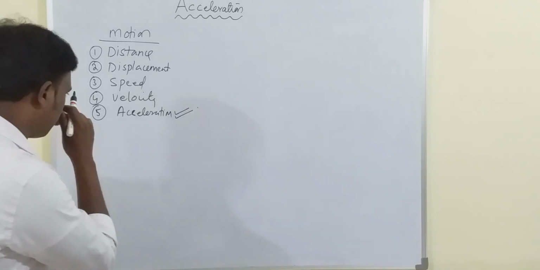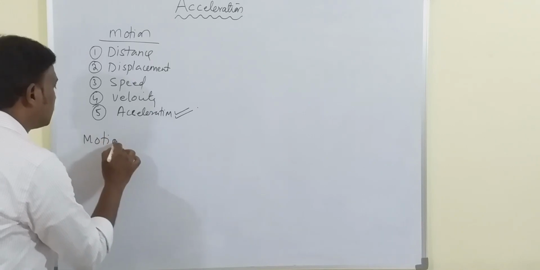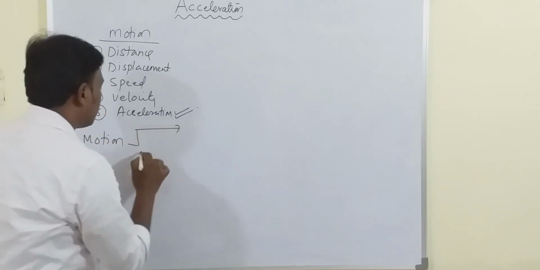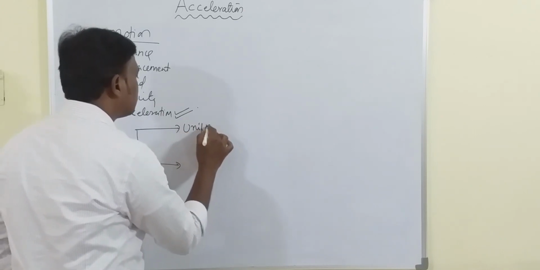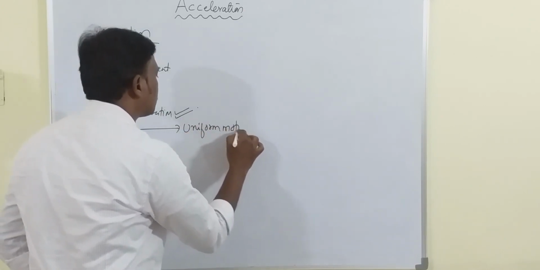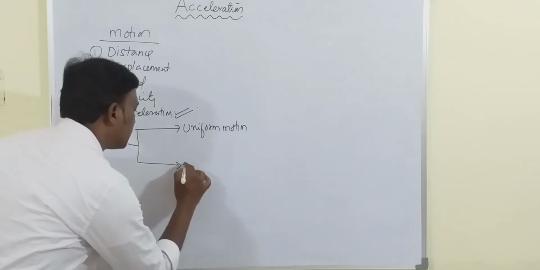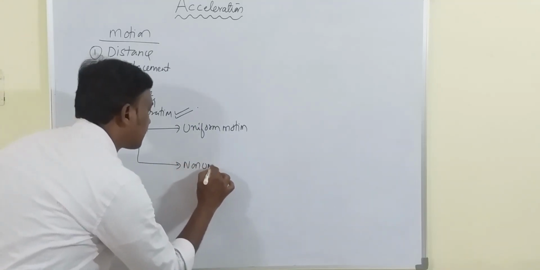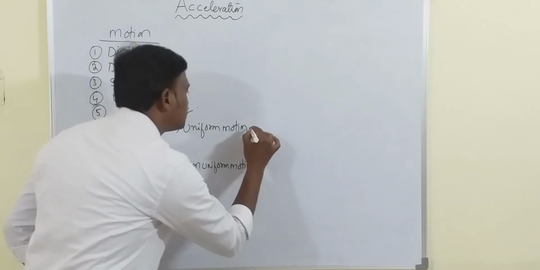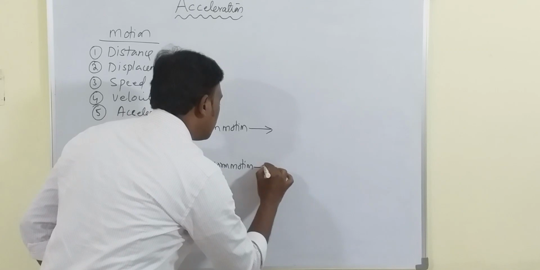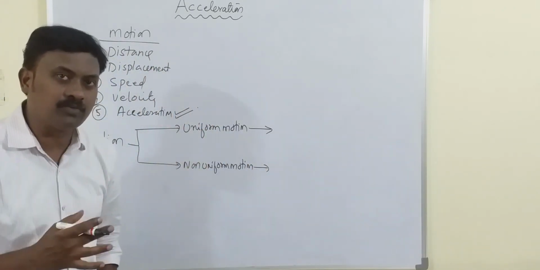In the last class we have studied that we have uniform motion and non-uniform motion. Let me revise quickly, children. When do we say the body is undergoing uniform motion?